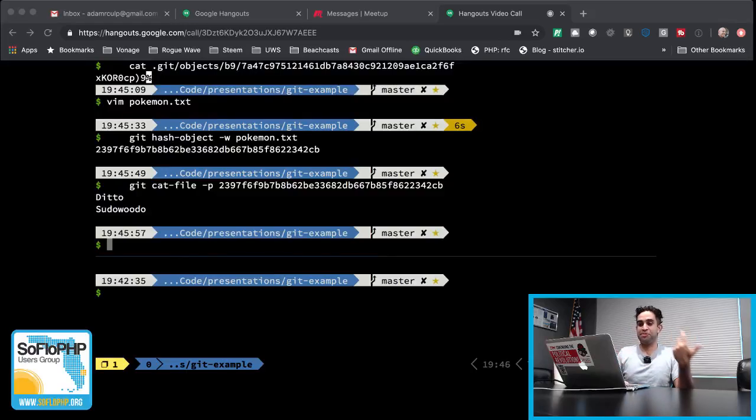So that was actually really surprising to me because I always figured that Git or any version control system was going to keep the differences between each change. But in this case, we can see it actually snapshots the whole file every single time and stores it in your Git repository.